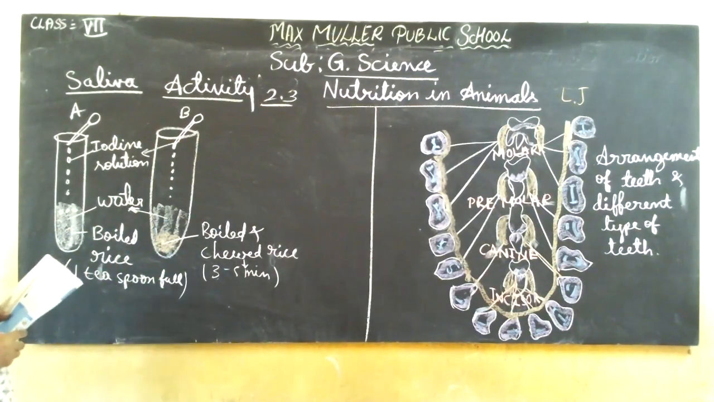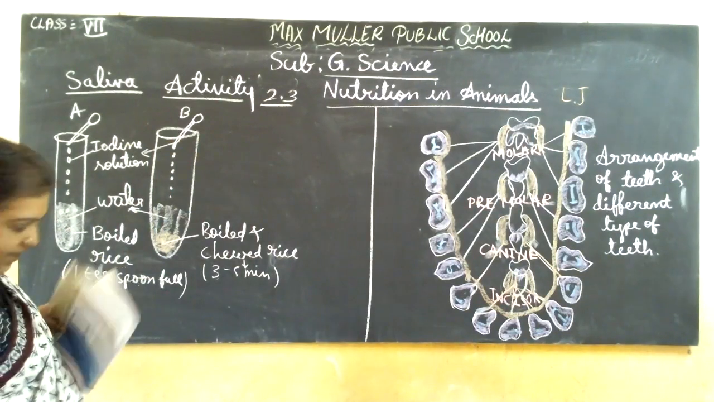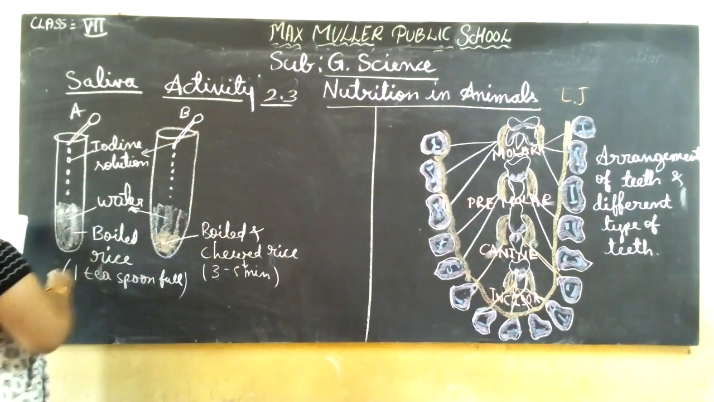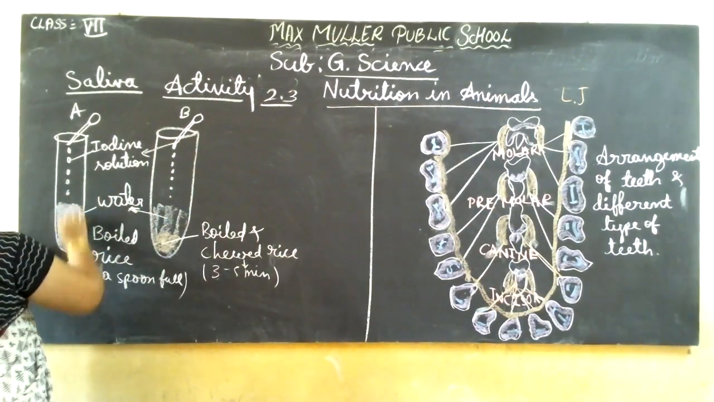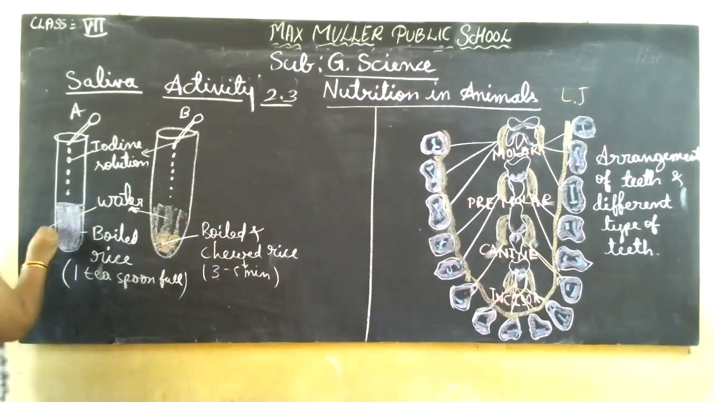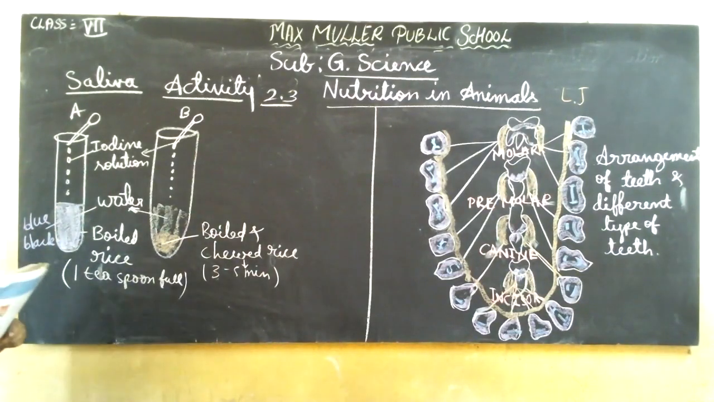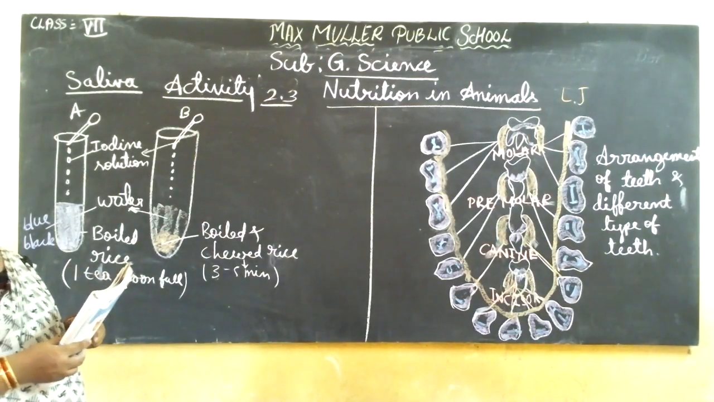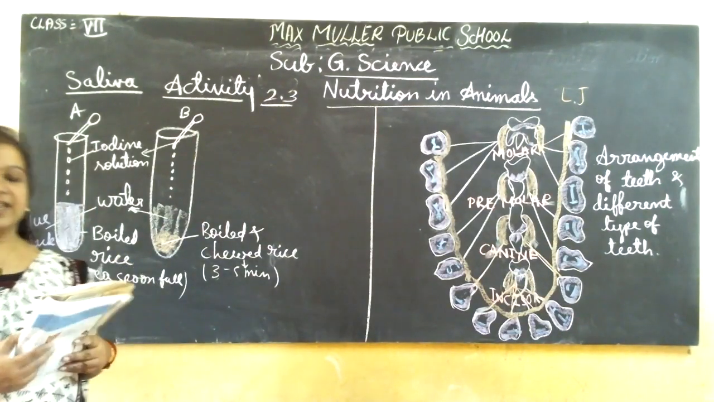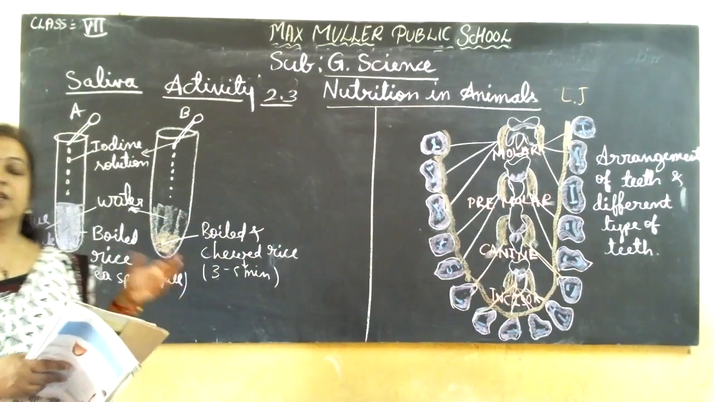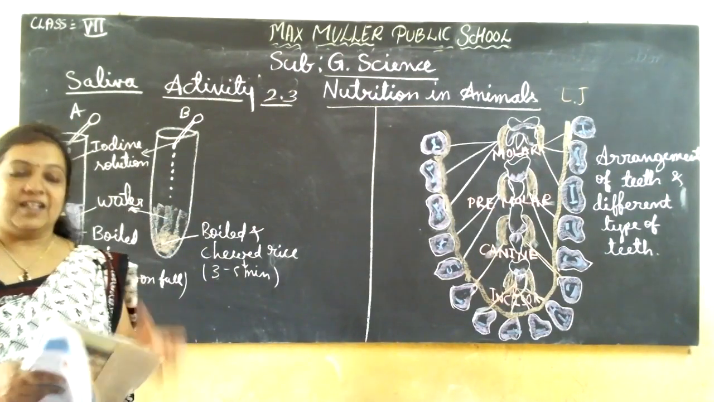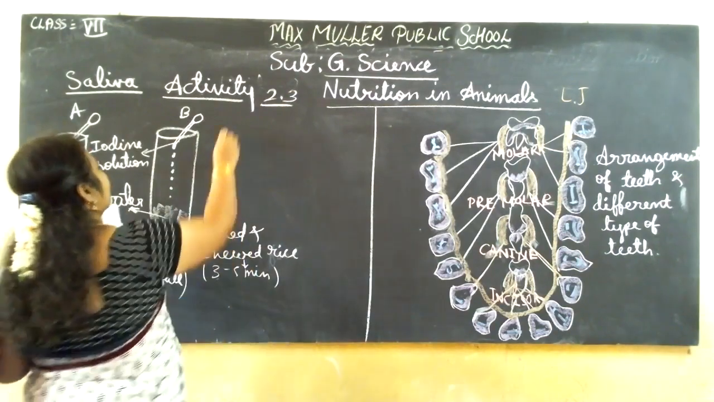When you add the iodine solution, what happens? Immediately the boiled rice will change into purple or blue-black in color. When you add iodine solution, it changes into blue-black color. So why did we get this color? You know that in our food, the main content is carbohydrate.